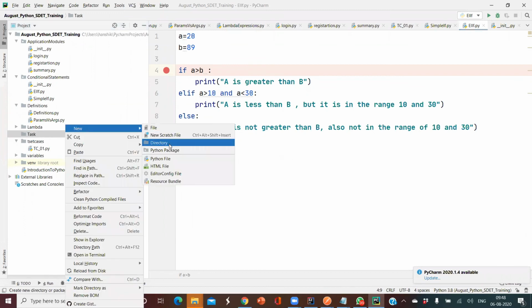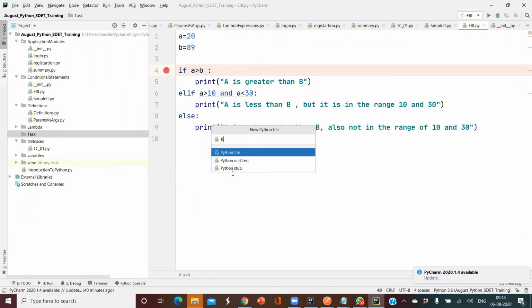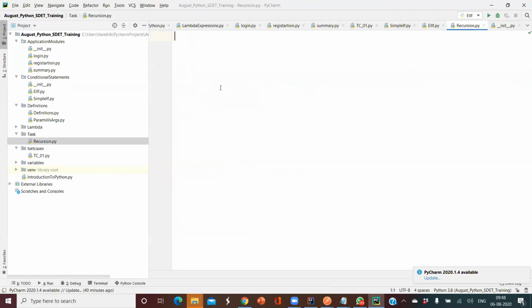Let me create a new Python file called recursion. Here let me write my definition called print numbers. Here I'm going to pass a value called n. I don't know what numbers I'm going to send. The range number I'm going to keep as n. So here I'm going to write a simple if condition.